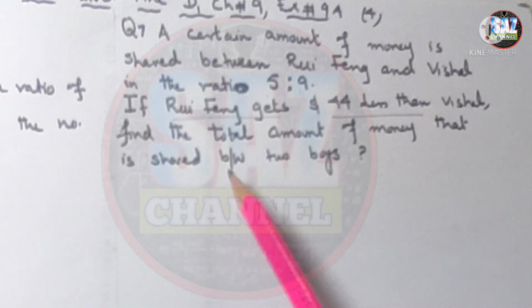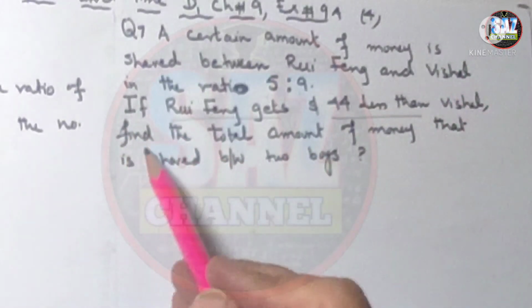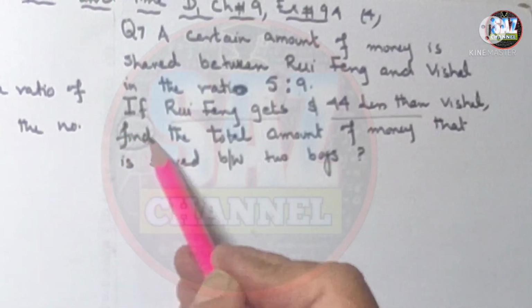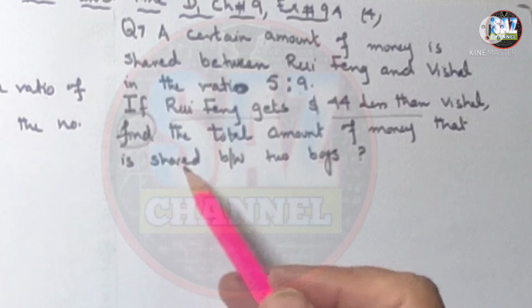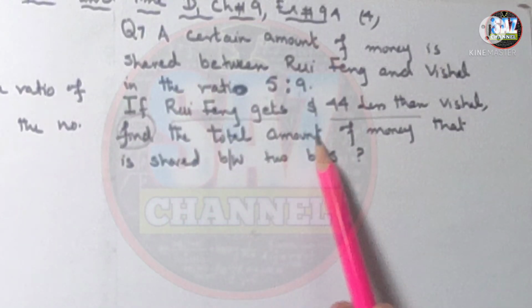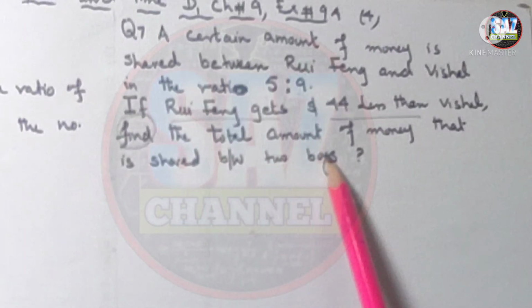Class, the information that begins after the word find is the actual requirement of the question. The requirement is the total amount of the money shared between two boys.